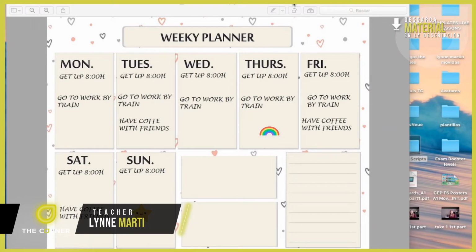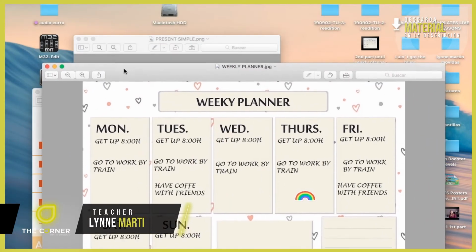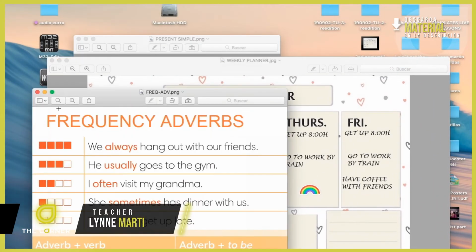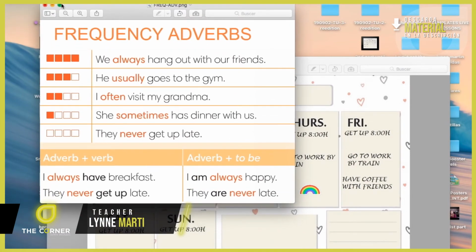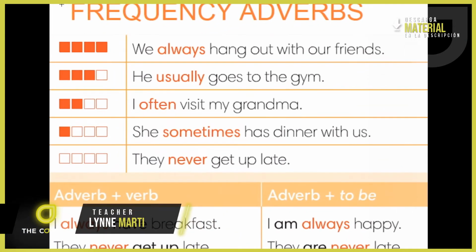Talking about routines means that some of the activities can be done more than one day. For example, I wake up at 8 o'clock every day, as you can see. To say how often you do something, you have to use the frequency adverbs. I'm going to show you a chart with the frequency adverbs. Here we go. In this chart, we can see the frequency of things that we do.